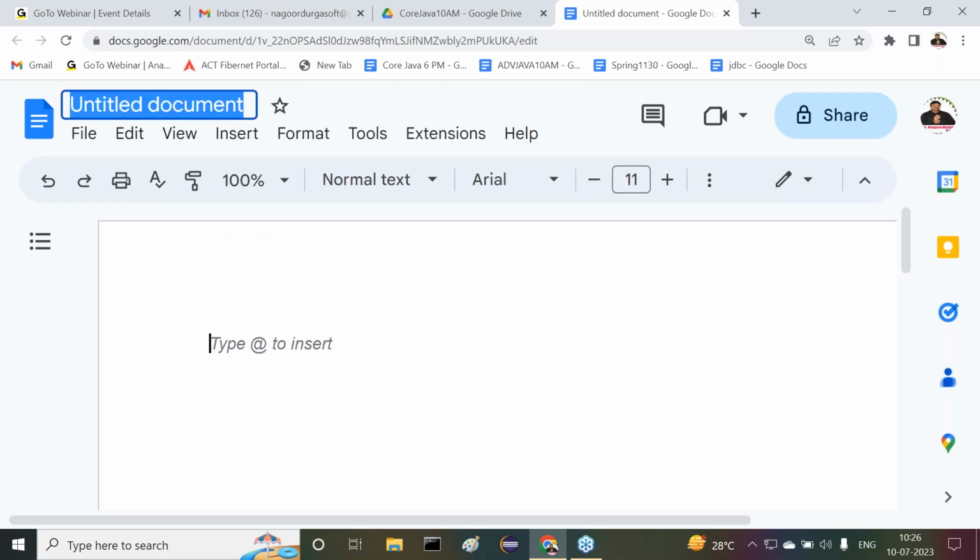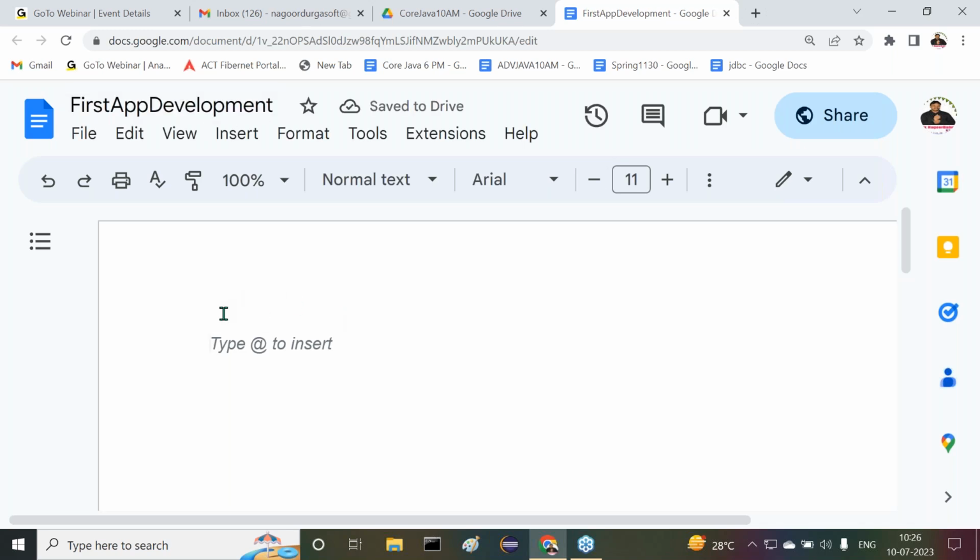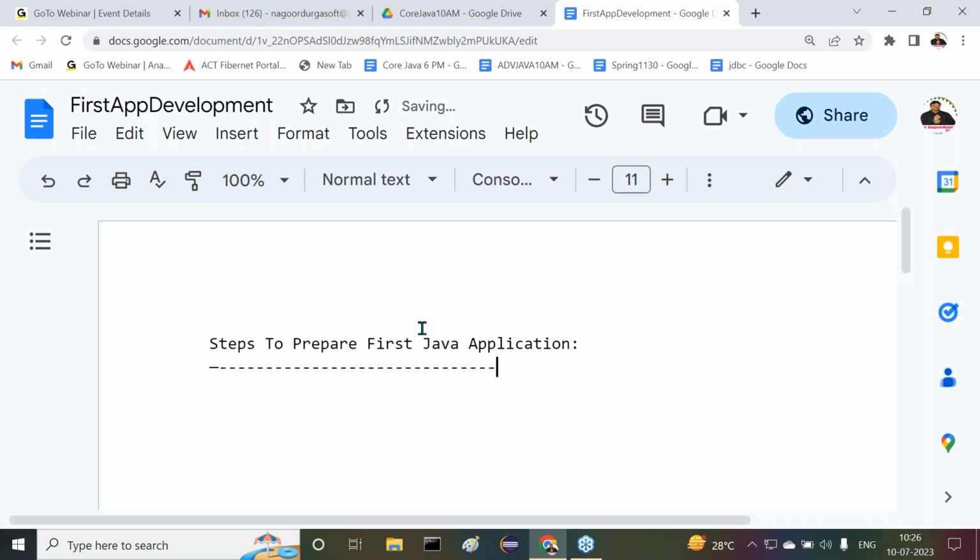Right, so now the topic name: first application development. Steps to prepare first application. First Java application. Steps to prepare first Java application.